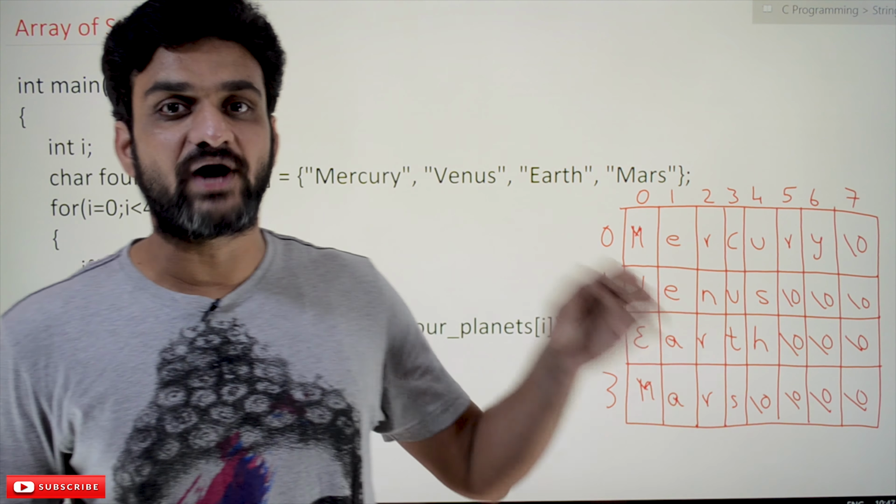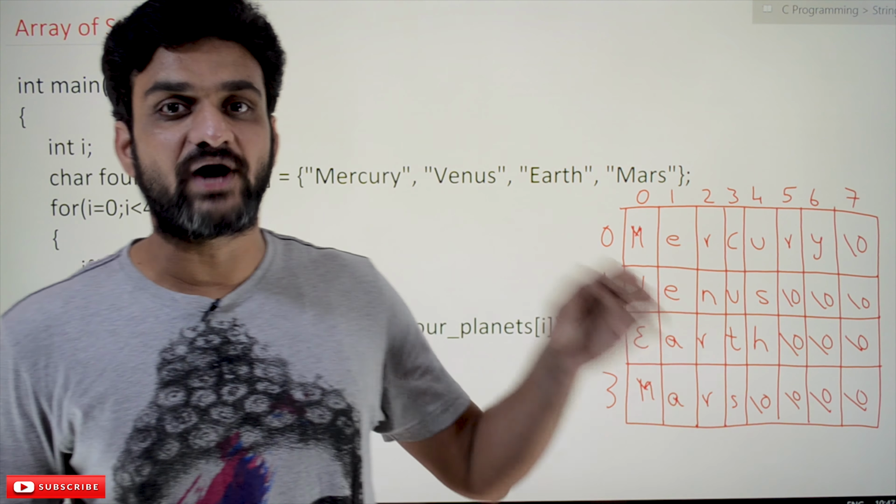What you have to understand is how we access the characters of the strings within the array of strings, because it is a two-dimensional array. So i comma 0 means first it is 0 comma 0, which is this one, the next is 1 comma 0, this one, 2 comma 0, this one, 3 comma 0, this one.